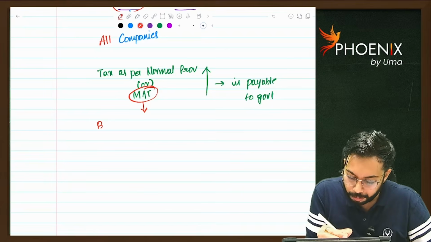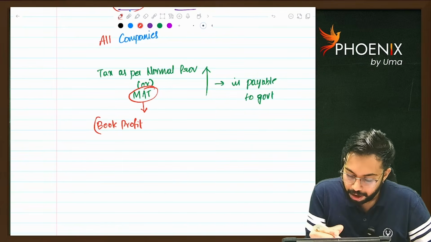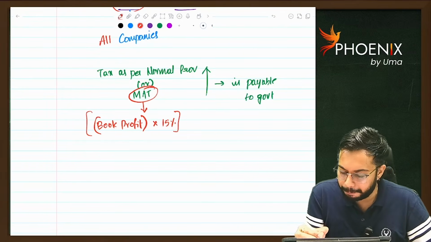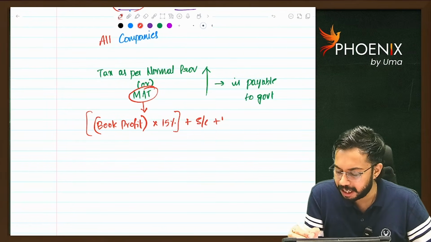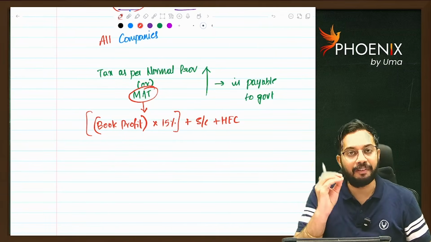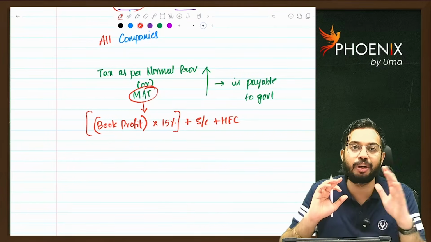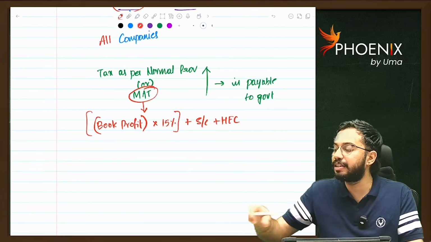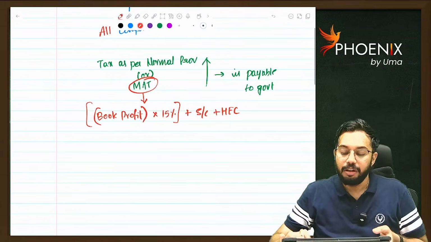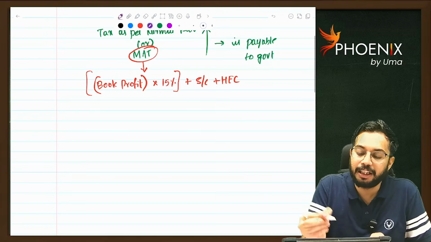MAT is equal to book profit into 15% plus applicable surcharge plus health and education cess. Sir, what do you mean by book profit? I will explain a little later. Today, the majority of the discussion is on book profit only. We will discuss book profit, not a problem. Now, book profit into 15% plus applicable surcharge plus health and education cess.